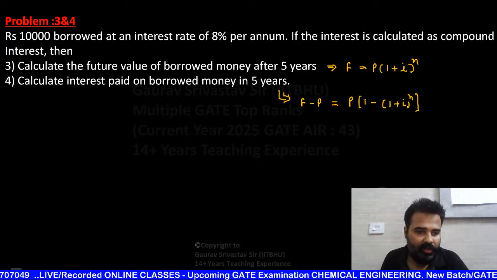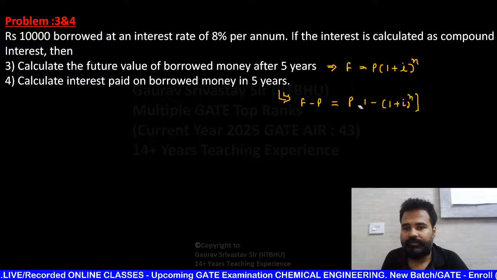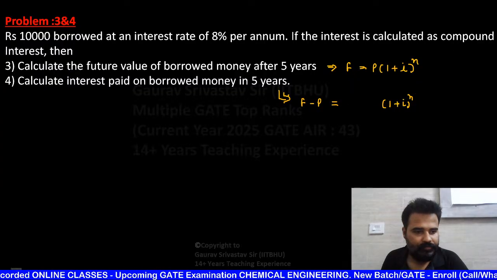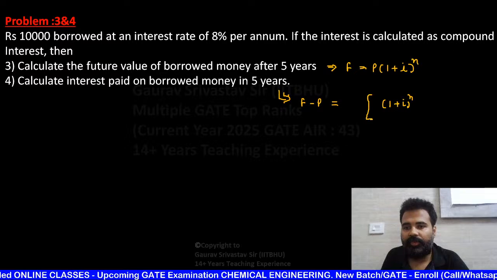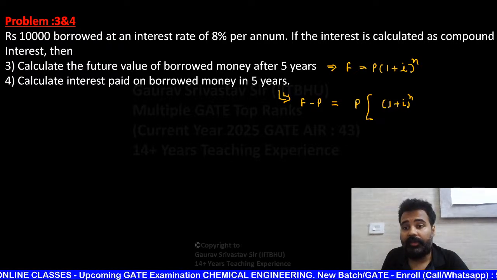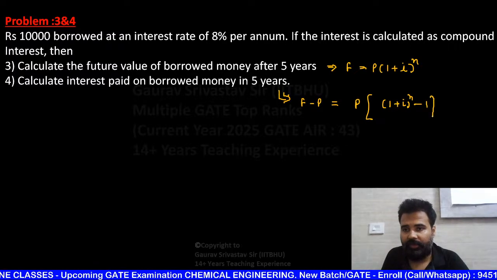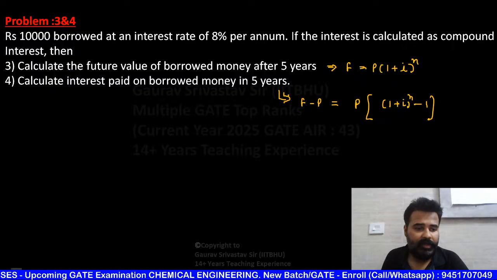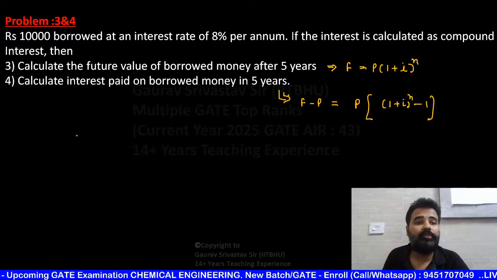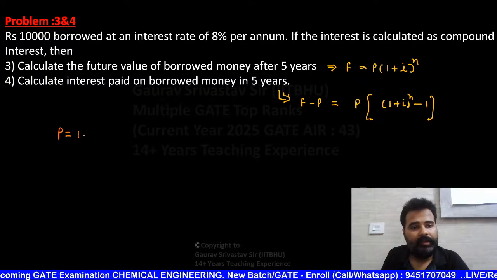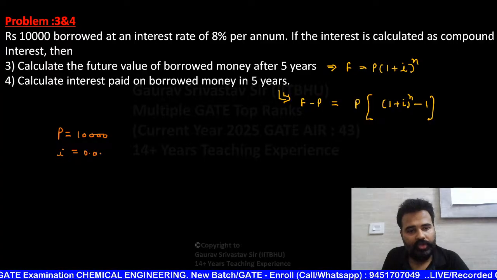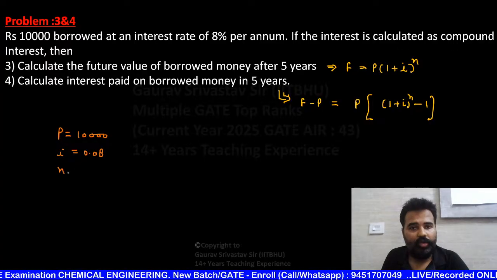No, sorry, I wrote it the wrong way around. So it's F minus P, which is P[(1 + i)^n minus 1]. This is the formula. In this question, the value of P is 10,000, the value of i is 0.08 and the value of n is 5.